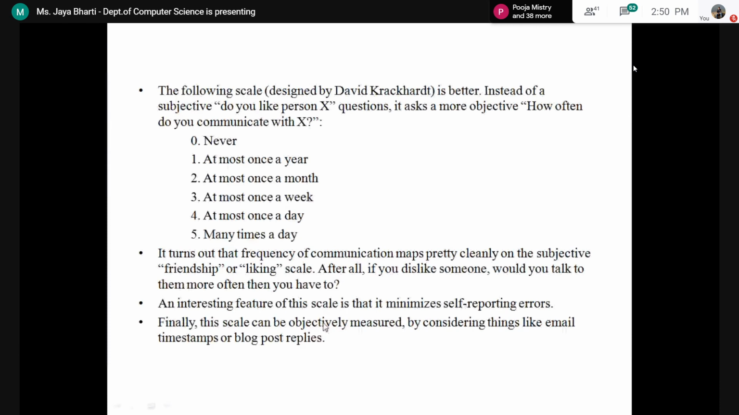And this scale can be objectively measured by considering things like email timestamps. By using phone calls, emails, or chat messages, you can easily see the communication frequency. So this scale is more useful than the previous one.